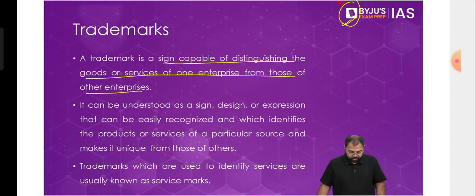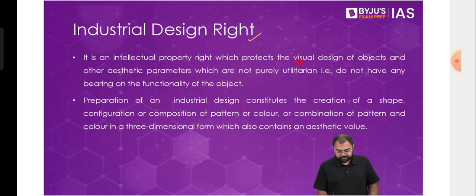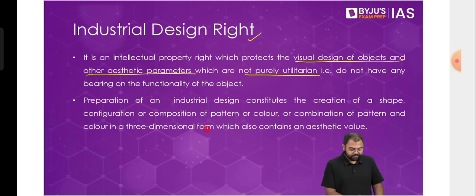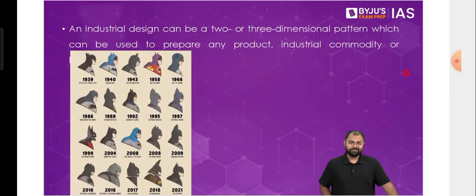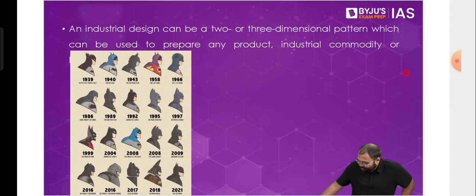So after this, we have industrial design rights. Now, in case of industrial design rights, these are more about the visual design of the objects and the other aesthetic parameters, which are not purely utilitarian. That is, they have no bearing on the function of the object. So, a simple example. Batman mask. There's only one job that the Batman mask has to do, and that job is to conceal the identity of Batman. That nobody should know who the Batman is, right? Nobody should know who the Batman is. Just that you would just know that the face is hidden by the mask.